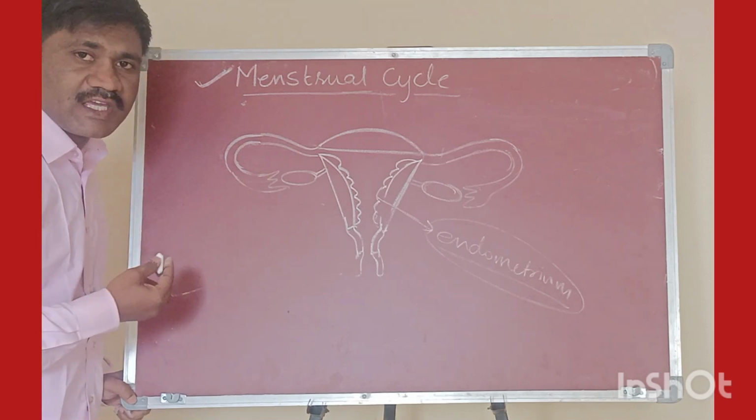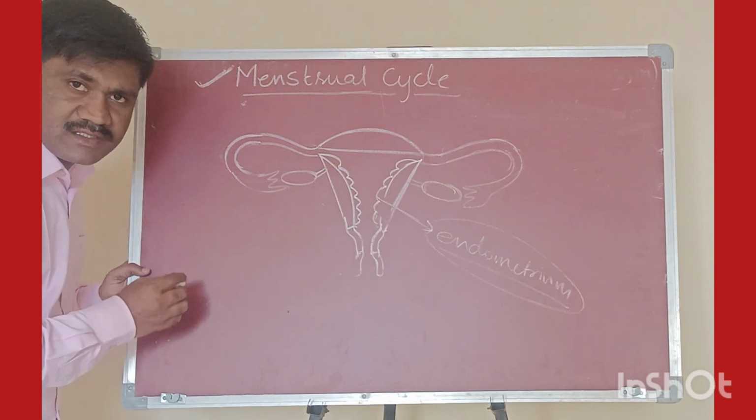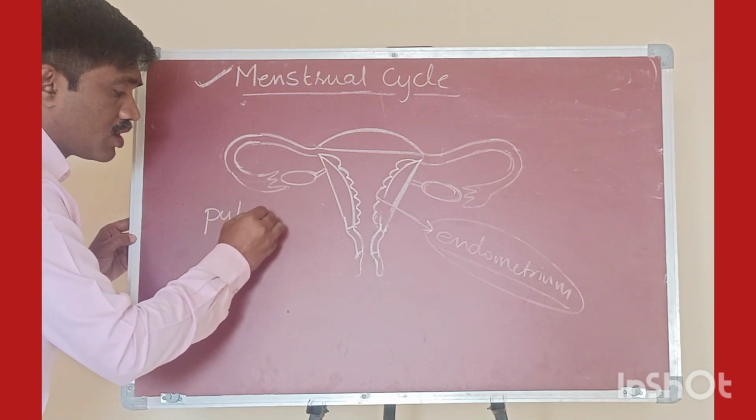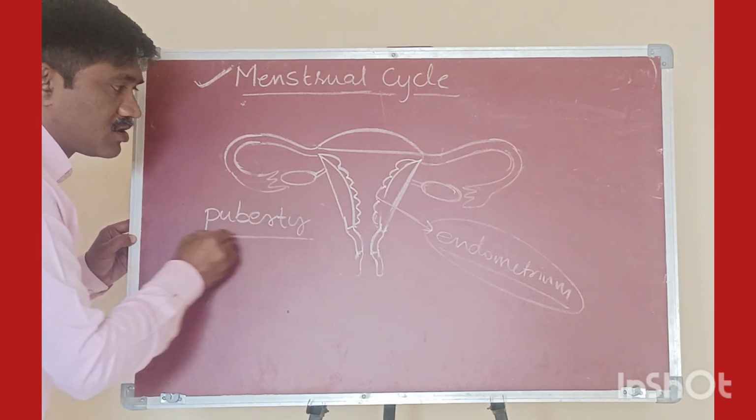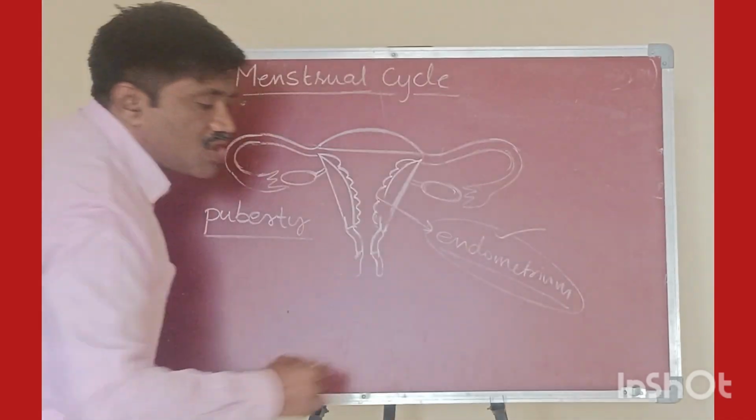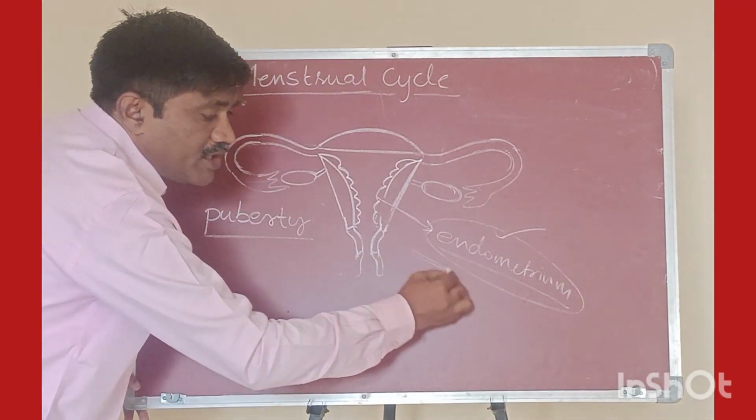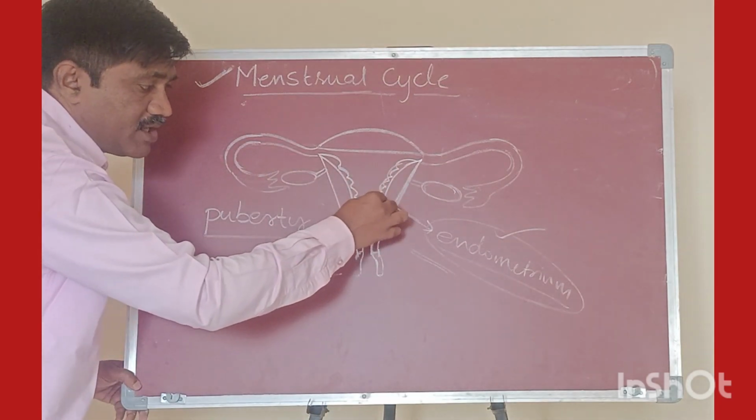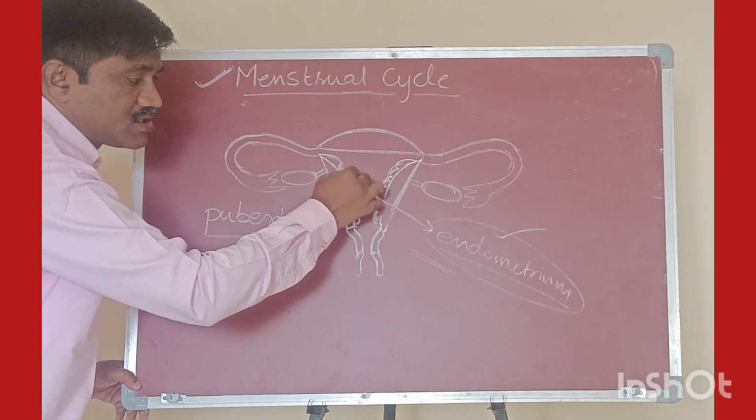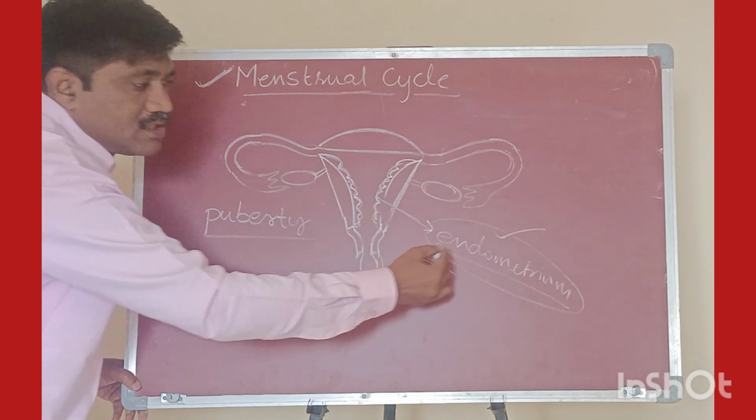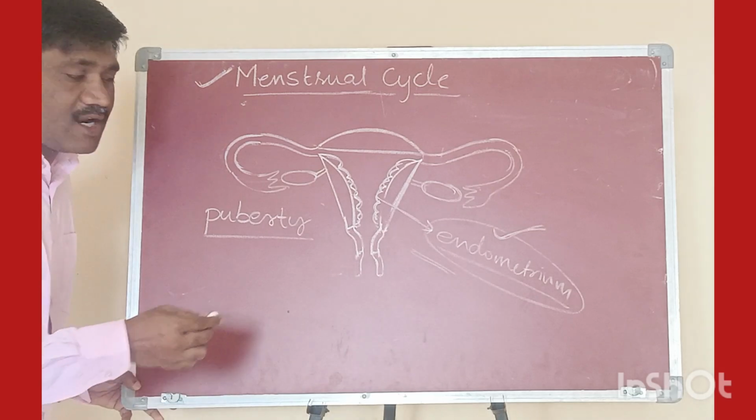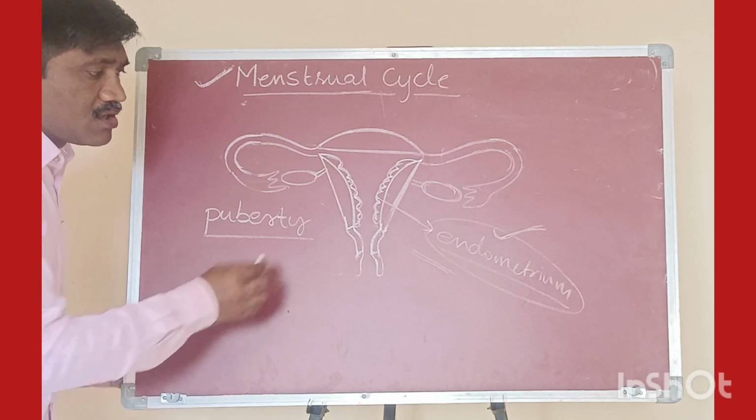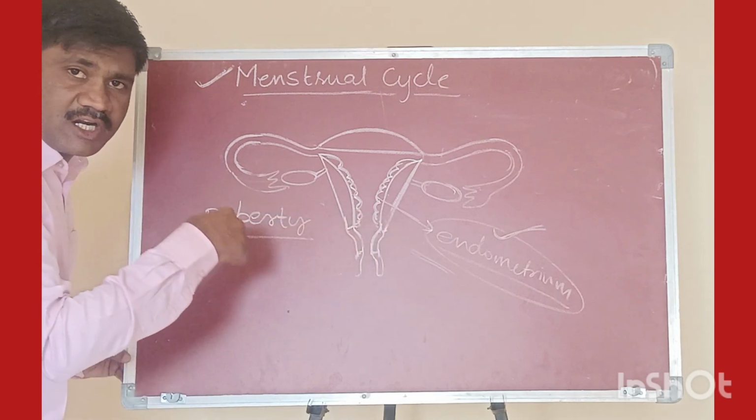So what is the menstrual cycle? Generally, in the female's reproductive system, what happens at the time of puberty? At the puberty age, the endometrium layer starts shedding off for the first time. The shedding of the endometrium layer is called menstruation. This inner side of the uterus region is lined by this layer, which is called the endometrium layer. Already we have discussed all these structures in the previous session. So the shedding of this endometrium layer is called menstruation.